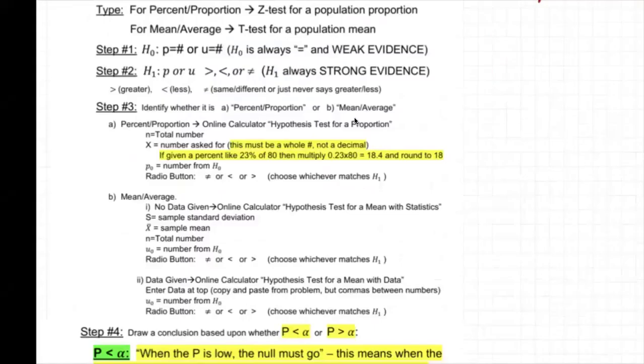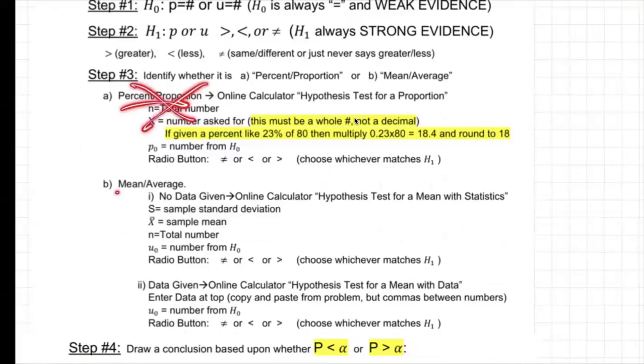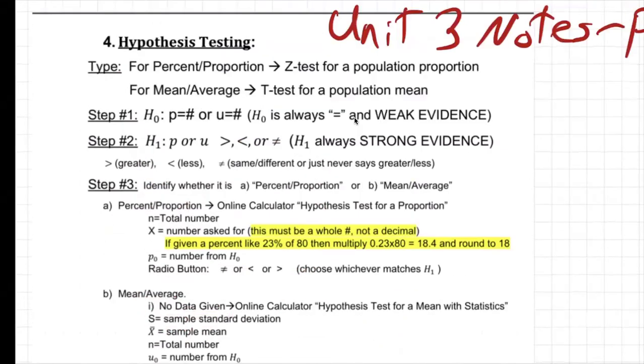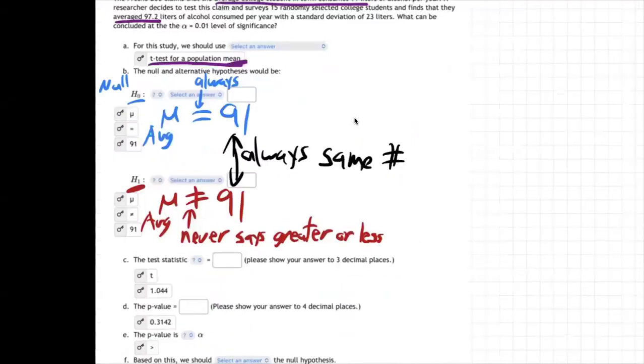We're on step 3. Now, is this a percentage question? No, it's a mean average question. So is it no data given or data given? This one is not data given. It's no data given. How do I know that? Well, if you go back up here, there's no data.